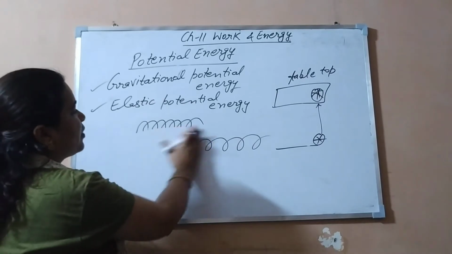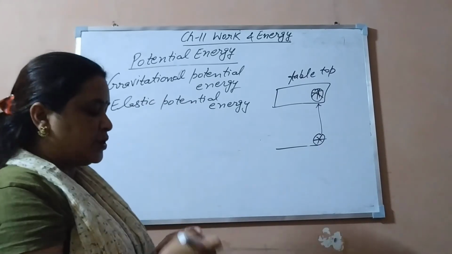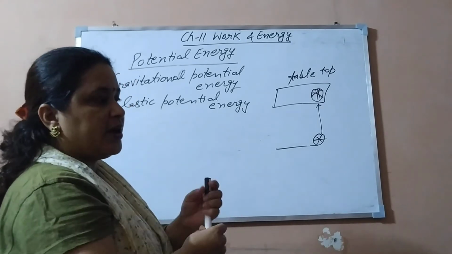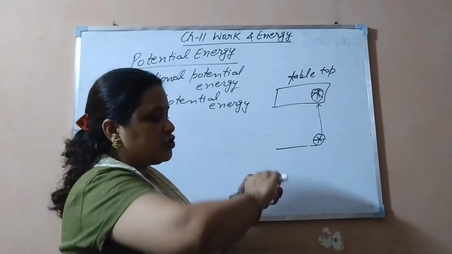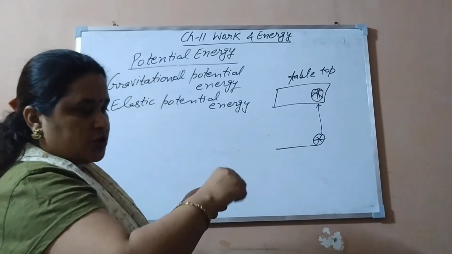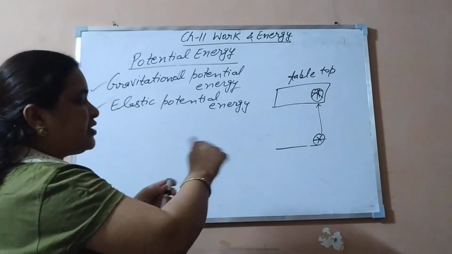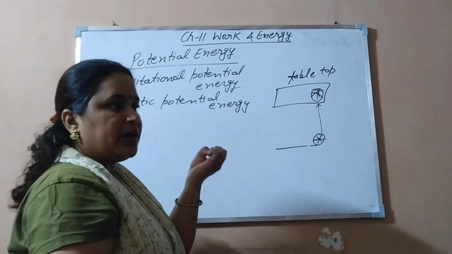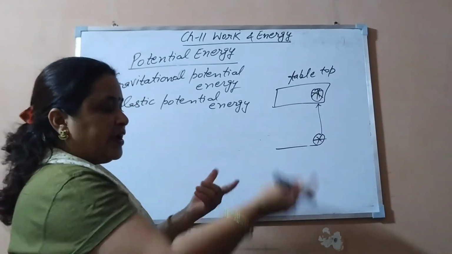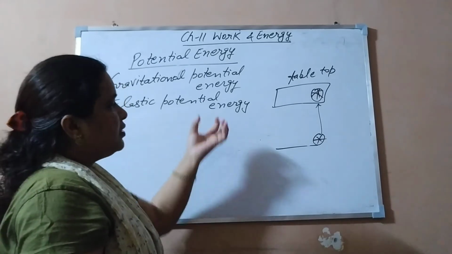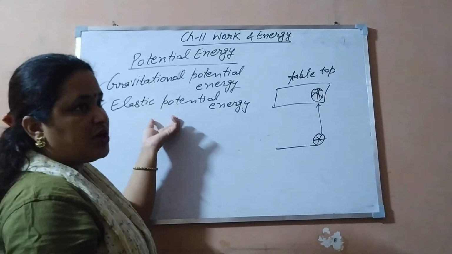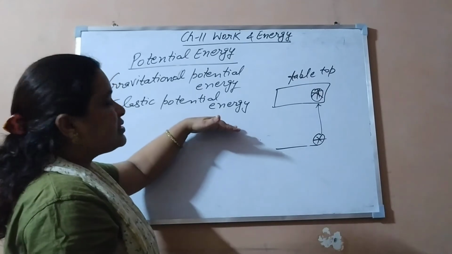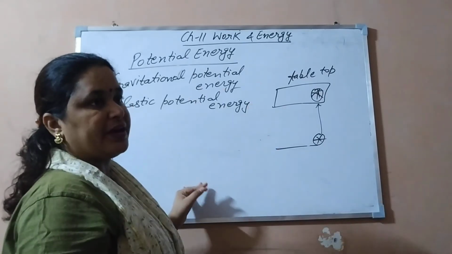The most common example of elastic potential energy you have seen at your home is when kids are playing with toys. They rotate the key in the toy. आपने देखा है कि छोटे छोटे बच्चे खिलौना लेते हैं और चाबी घुमाते हैं. So they wind that. When they turn the key, what happened? The toy stored energy inside it. When you leave that key, it unwinds itself. Due to that, it has elastic potential energy. When it starts unwinding, the toy starts working or moving. So it means the potential energy gets converted into kinetic energy.